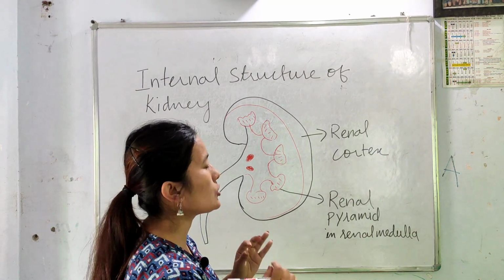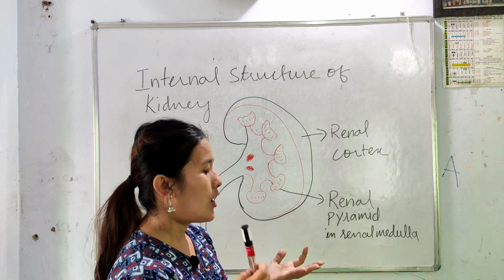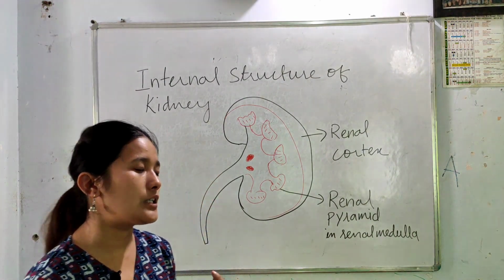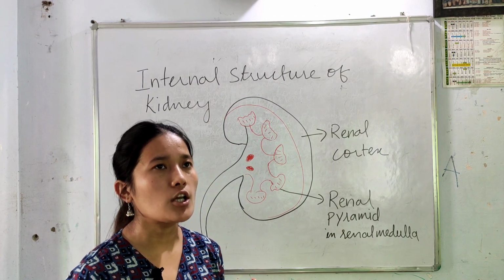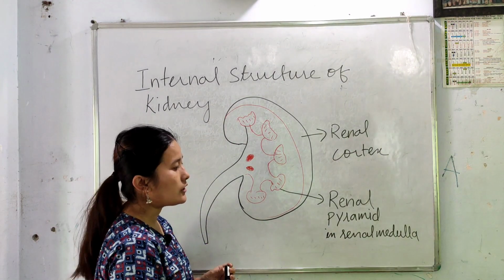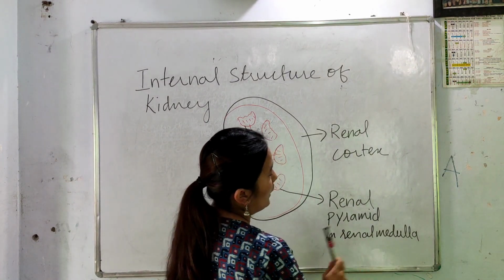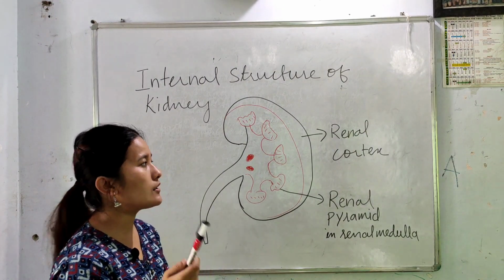About these three, we will be discussing in our next topic, the structure of the nephron. The inner lighter region is known as the renal medulla. How will you differentiate between the renal medulla and the renal cortex?